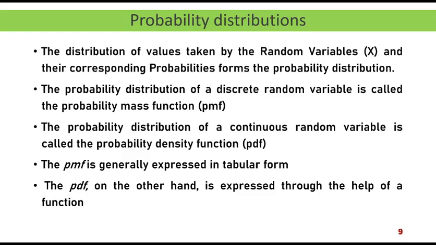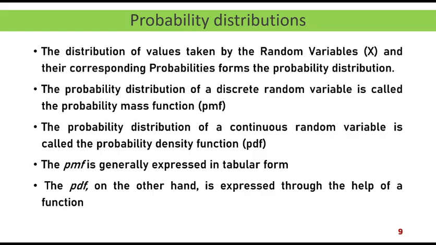In the example of tossing a coin 3 times and counting the number of heads, the different values taken by x are not equal in number. Some values like 0 and 3 are very few, whereas 1 and 2 appear 3 times each. So all the values taken by the random variable are not equally probable. Some of them might have more chances than the others.